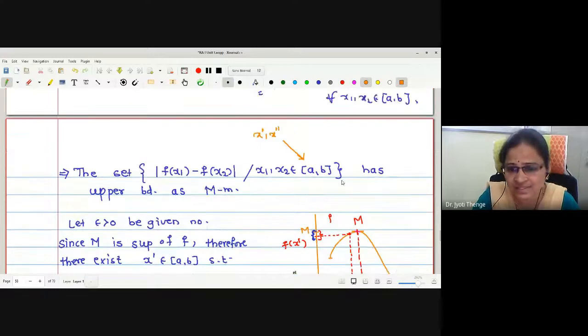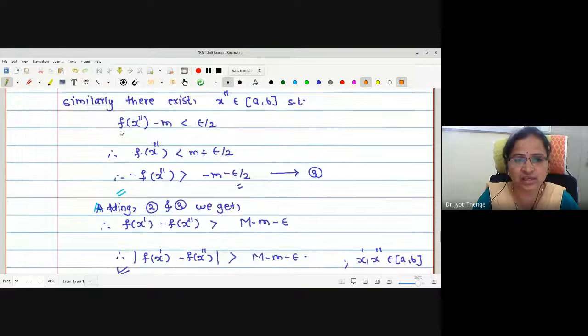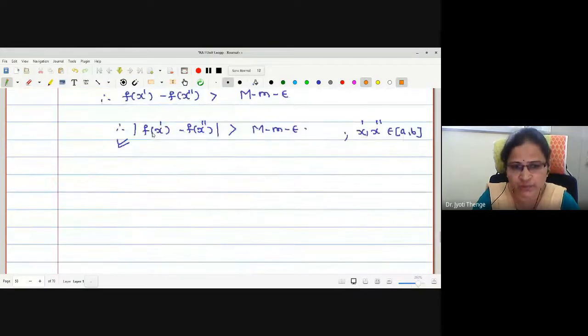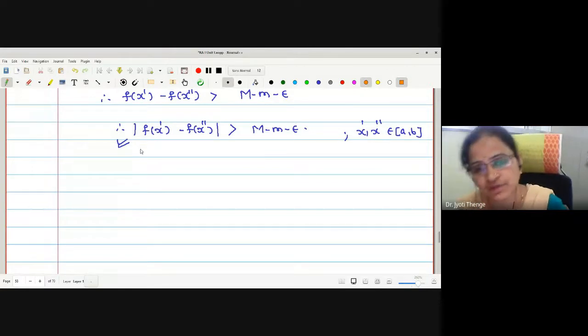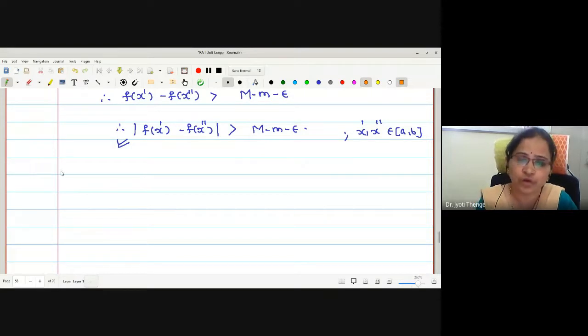But we found two elements in the same interval, x' and x'', where the modulus of the difference of the function values is not less than M minus m minus epsilon. This is greater. Therefore, may I say M minus m minus epsilon is not an upper bound of the set?